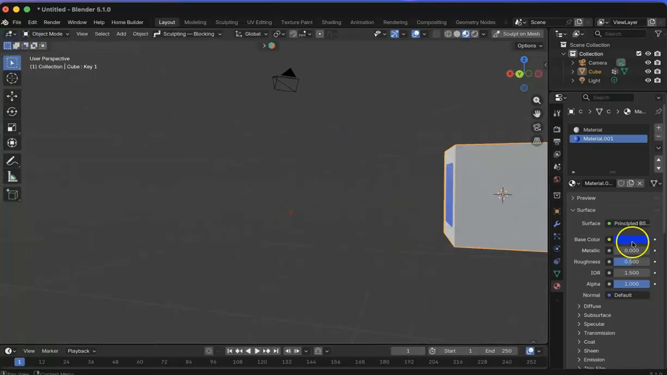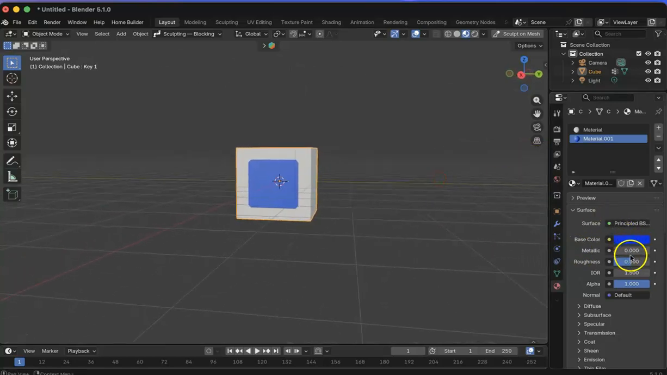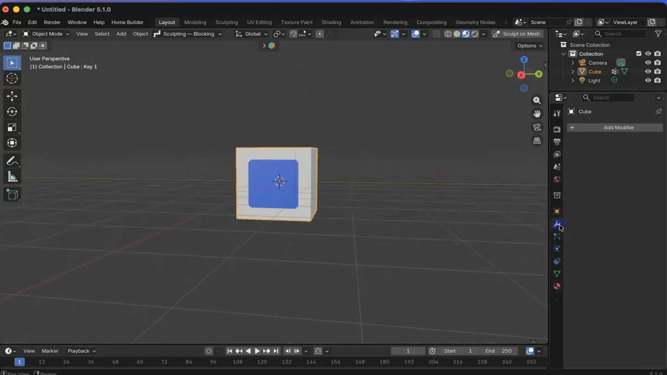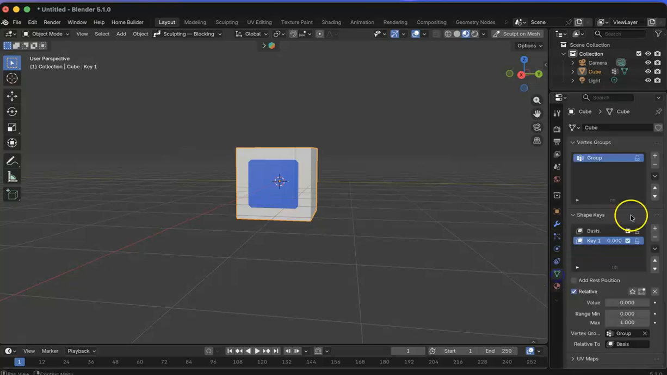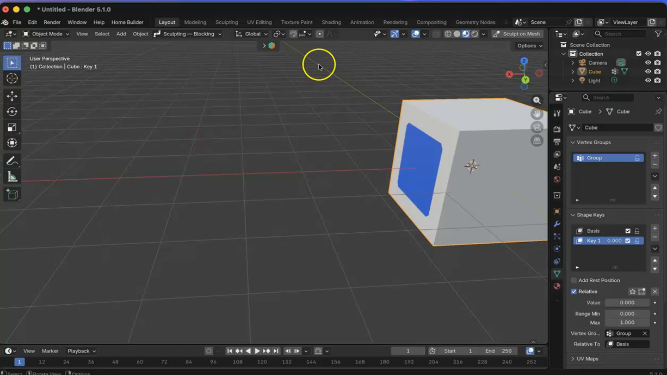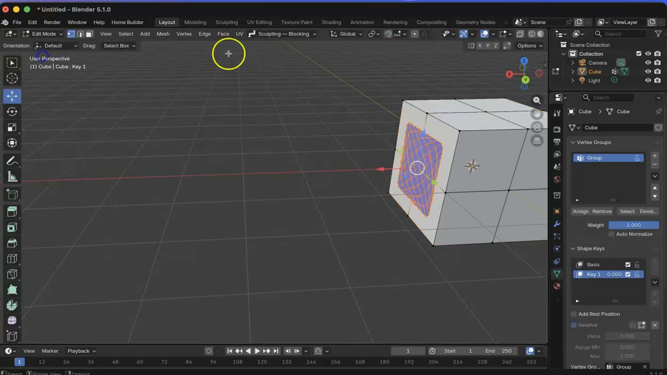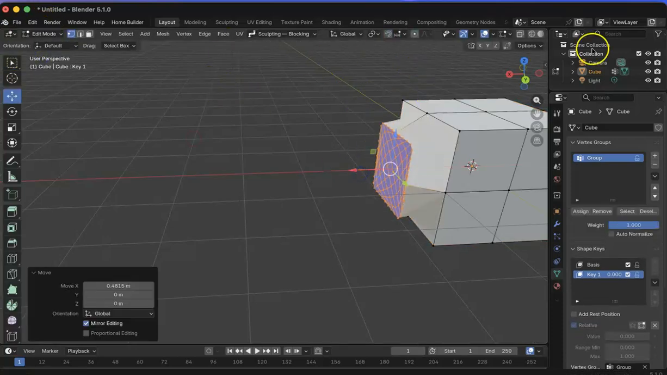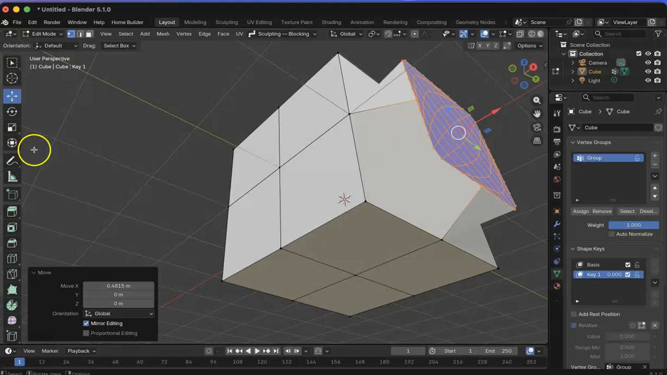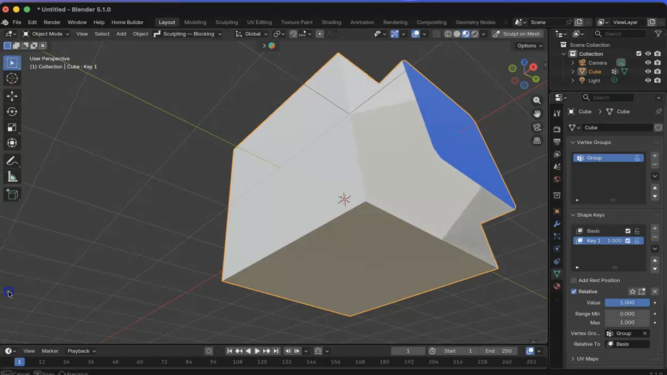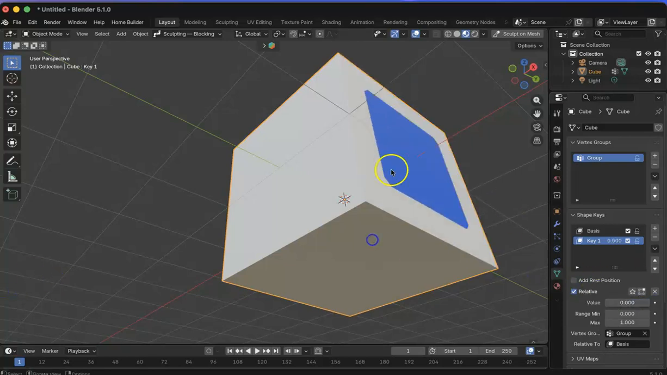And now go to object mode. And oh, sorry guys, there must be a problem. Whatever. And now here it is. See, ta-da!